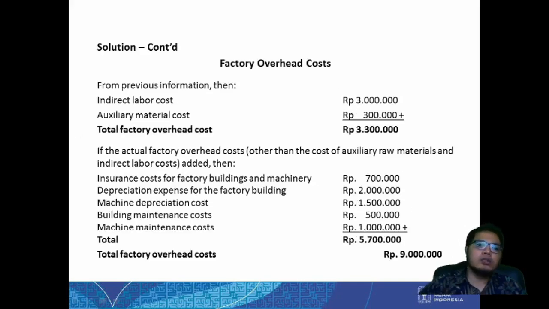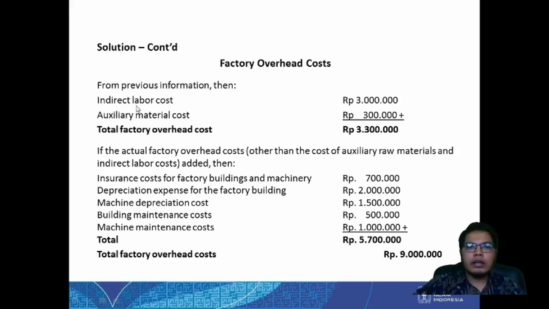Okay, so the solution, from those information we try to calculate the factory overhead cost. We know that factory overhead cost is all of the indirect cost.